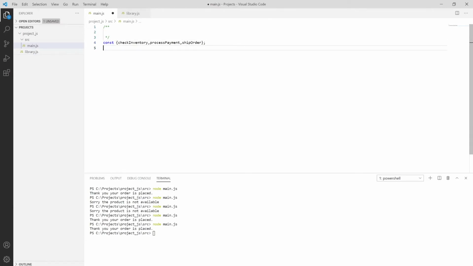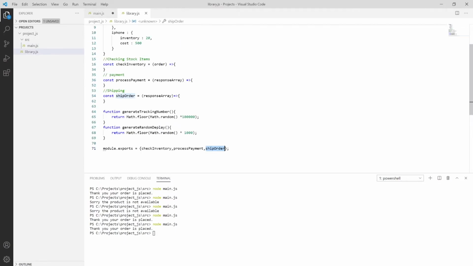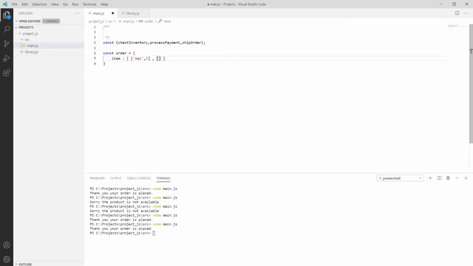And then I'm putting a constant, so my order is, and then I'm ordering the items, say I want a Mac as one piece, and then iPhone. Let me check how I described the iPhone. Okay, then iPhone as 2 pieces, and then I have a gift card.